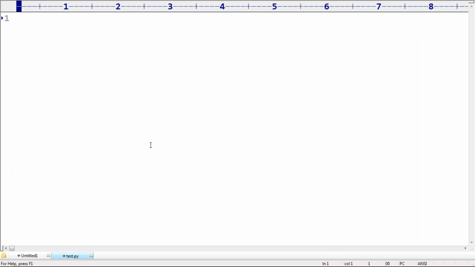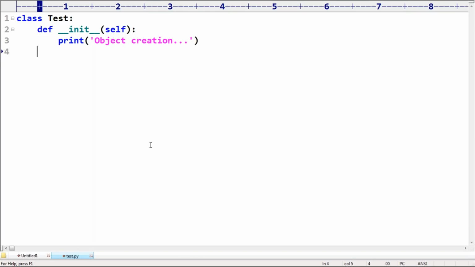Now let me go for a small example, sir. Class Test I'm taking. def __init__(self) I'm taking, sir. So print of object creation, like this I'm taking, sir. Okay, it is not creation. I can use the words object initialization, like this.